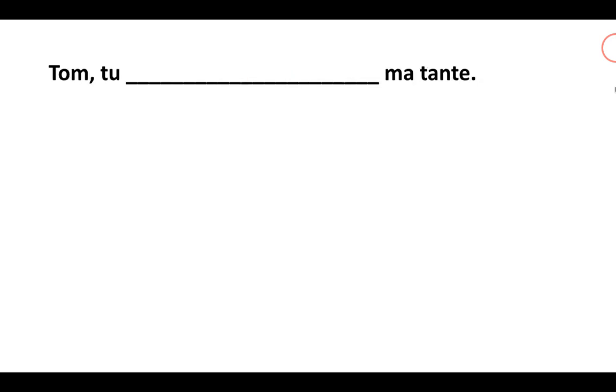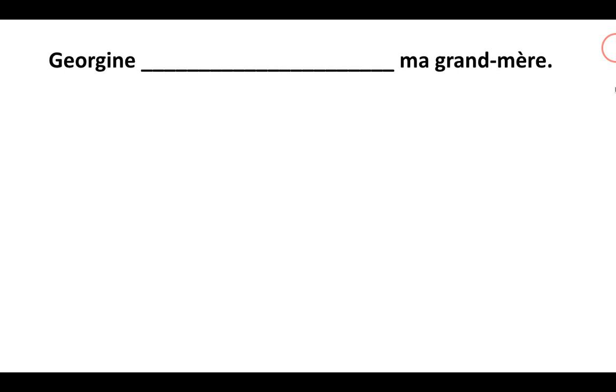And the last one, I think this is the last, maybe one more after this. Tu blank ma tante. Does that make any sense? Maybe not, right? Tu takes what form of to be? It takes es. Tu es ma tante. Georgine blank ma grand-mère. Georgine is my grandmother, Georgina. How am I going to say is? Excellent. Georgine est ma grand-mère.